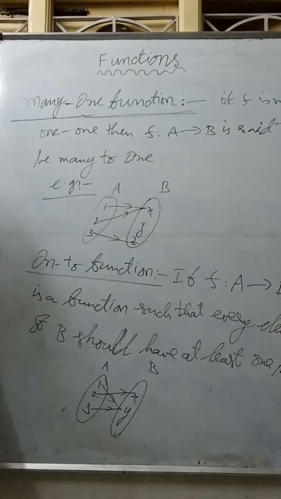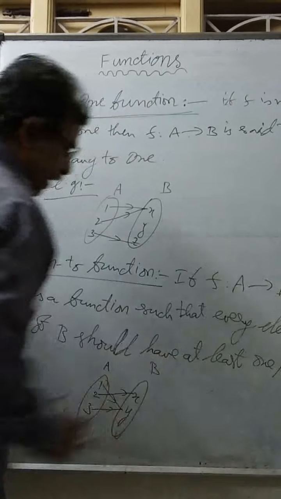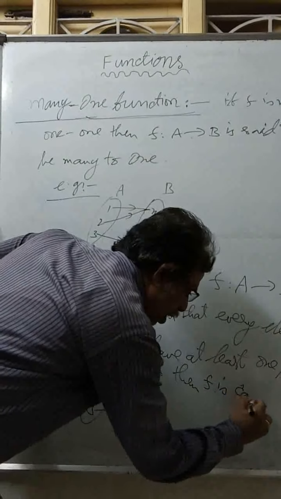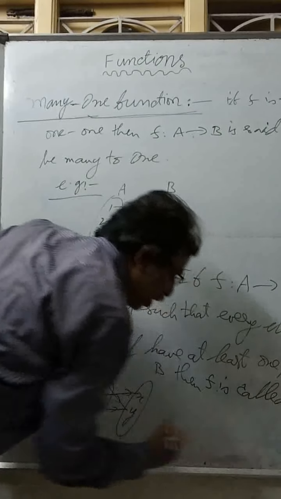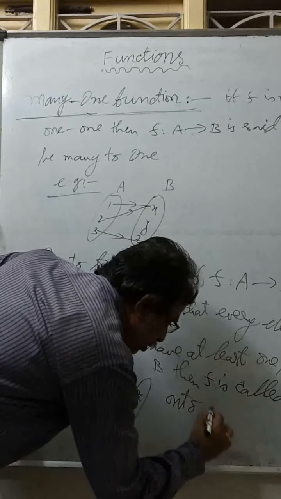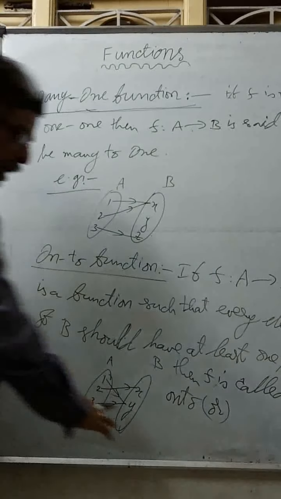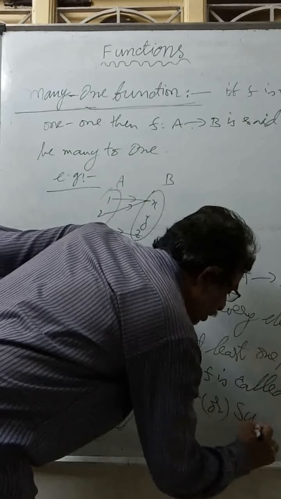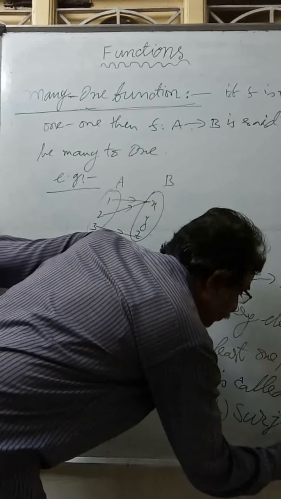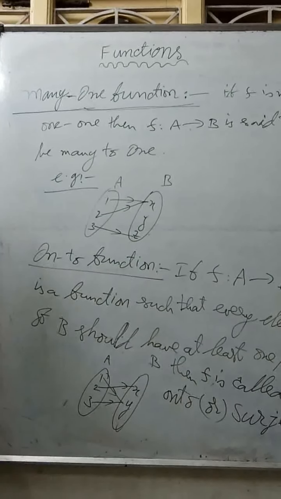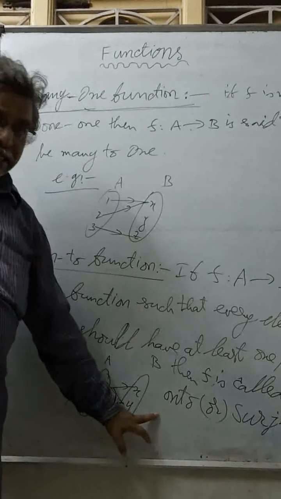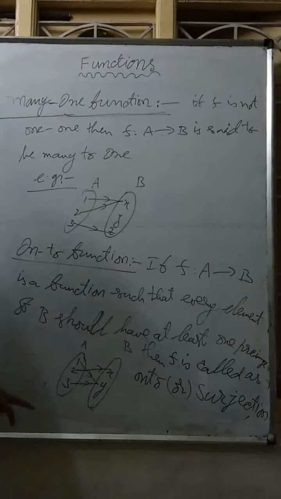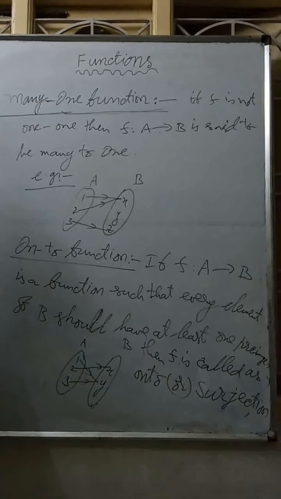Now this is called surjection. So at least one pre-image, then F is called onto or surjection. So if a function is said to be surjection, then F is called onto or surjection. In a surjection, every element of B should be mapped, where B is called the codomain.